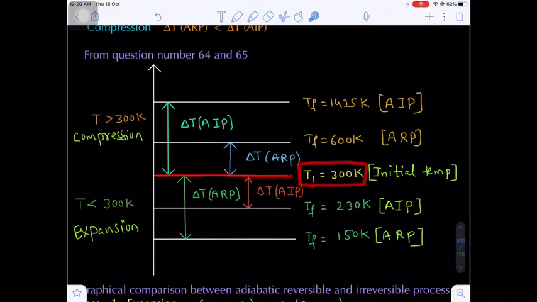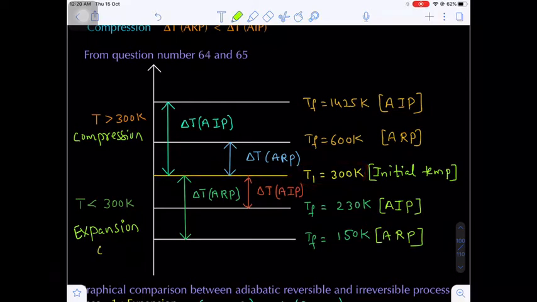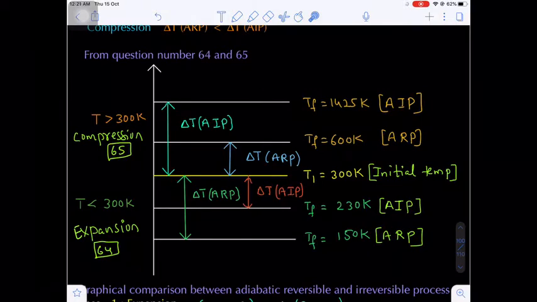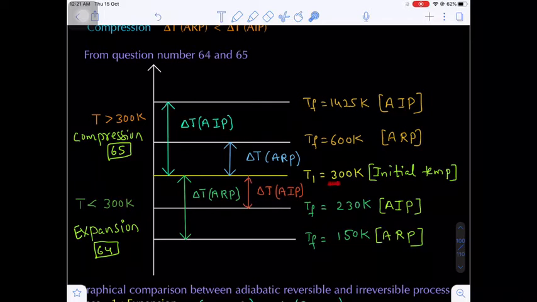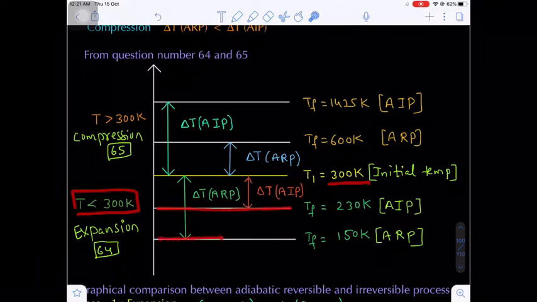In question number 64 I am taking the expansion, and in question number 65 I am taking the compression. In expansion, we know the final temperature decreases. Yes, obviously it decreases. That means the final temperature should be less than 300. So that's why I am taking the two temperatures below 300 Kelvin.